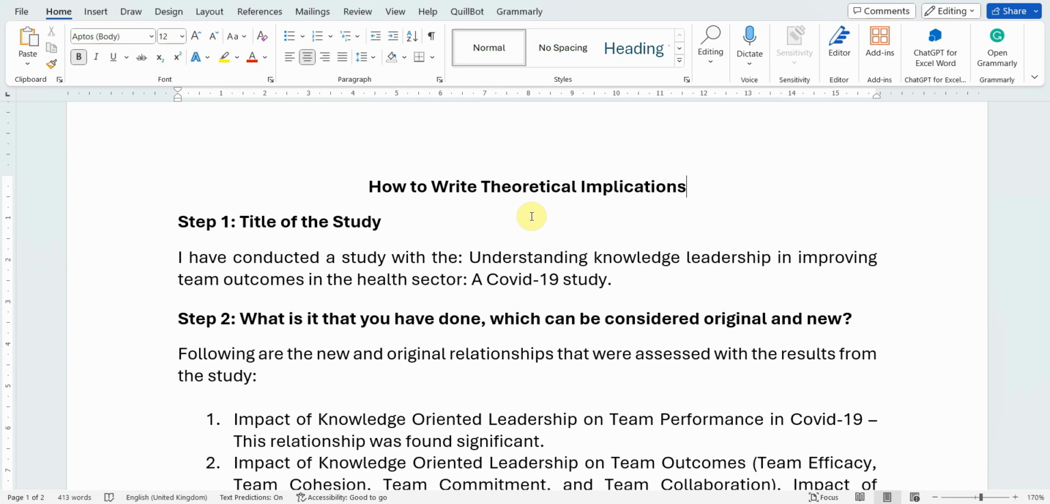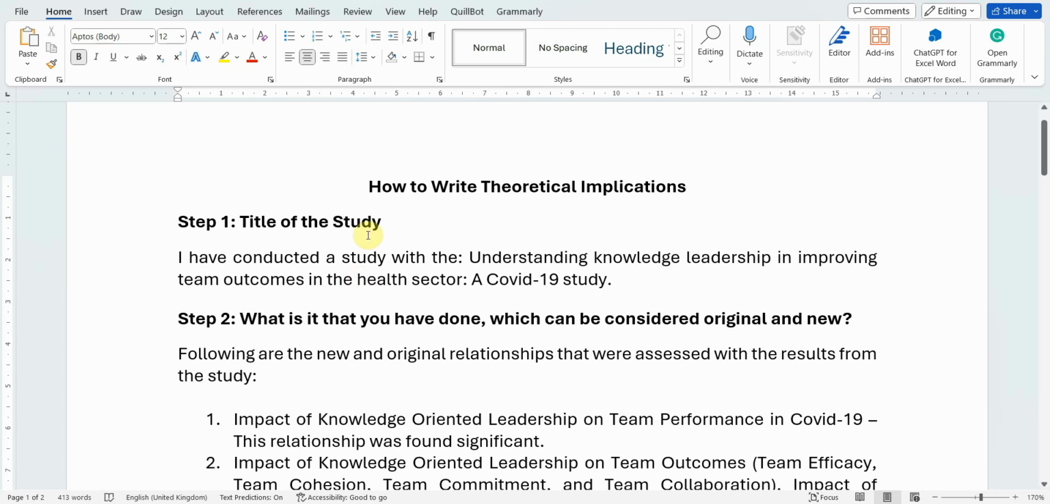However, theoretical implications are the consequences of your results. What are the consequences of your results for the theory and the literature? So you have found a significant relationship. Now, what does it do for the theory? How does it contribute to the established theory that you have used? What are the implications, consequences for the theory based on the results that you have got?